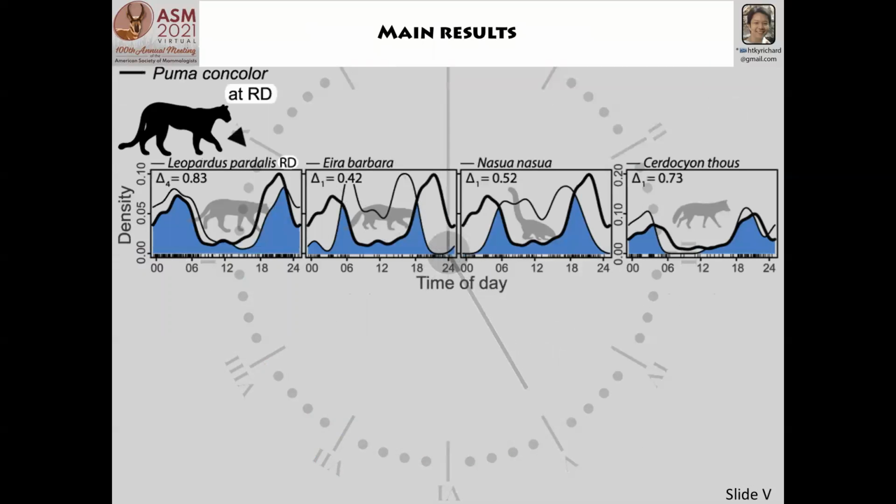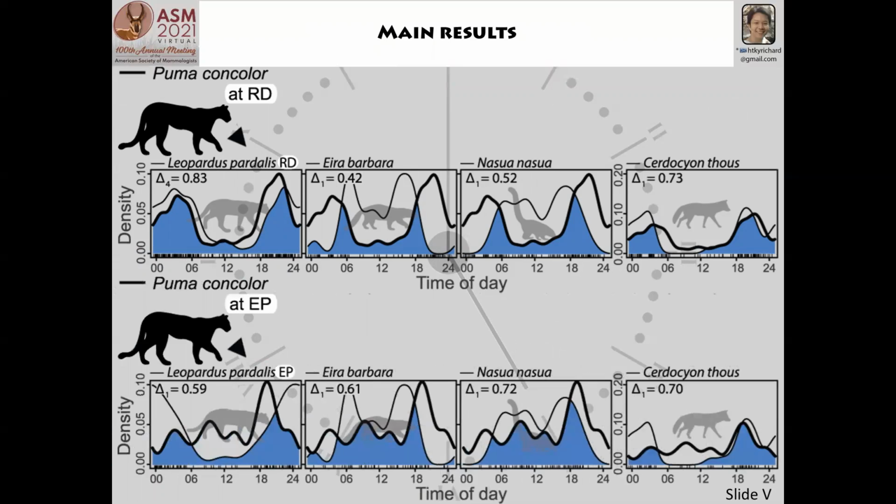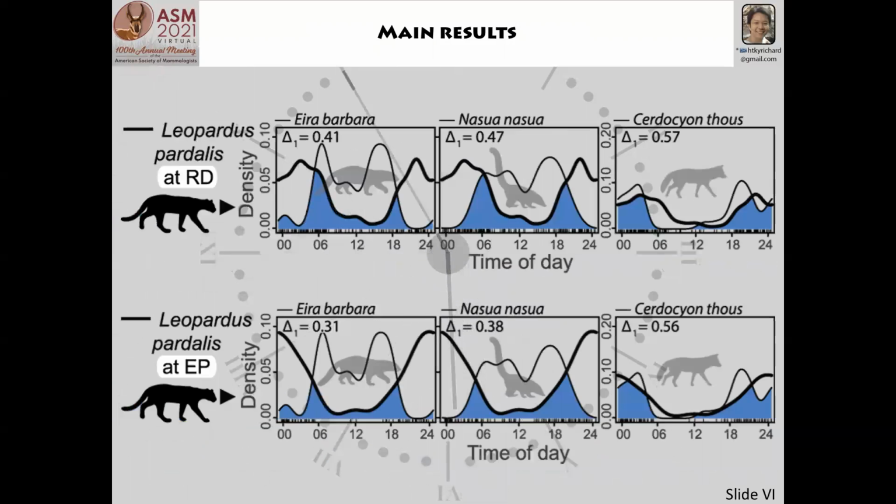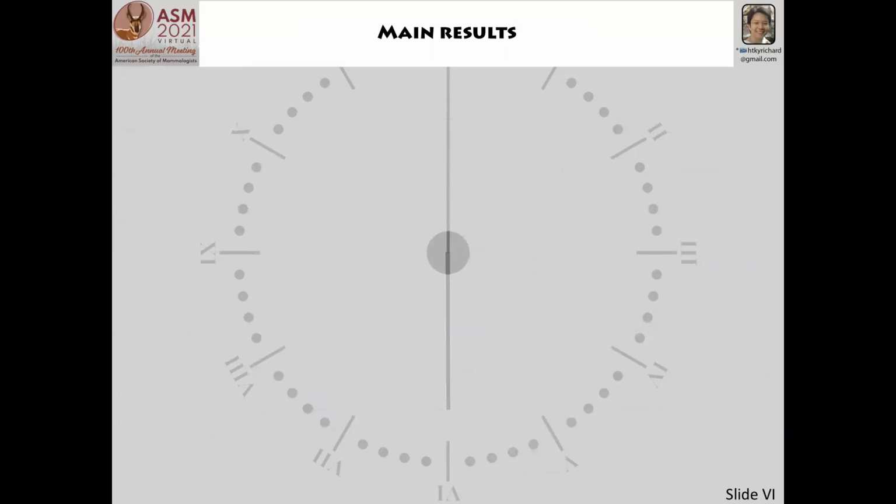At RD, pumas overlapped greatly with ocelots and, to a lower extent, with crab-eating foxes. At EP, pumas were more diurnal, so the overlap with ocelots and crab-eating foxes was lower, but the overlap was higher with tayras and South American coatis than compared to RD. Ocelots had a mild overlap with all the three smaller carnivores at RD and a lower overlap at EP.